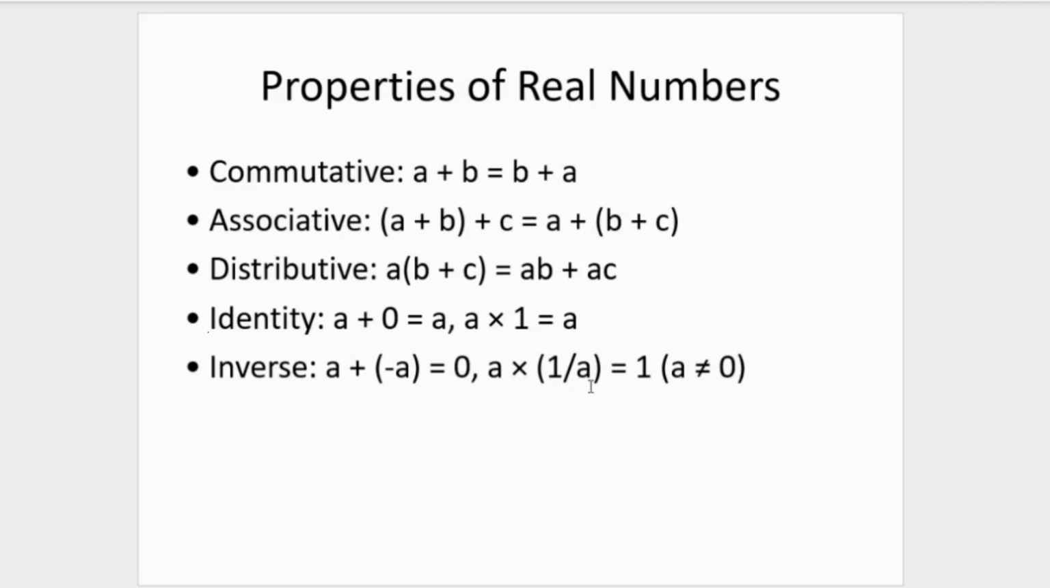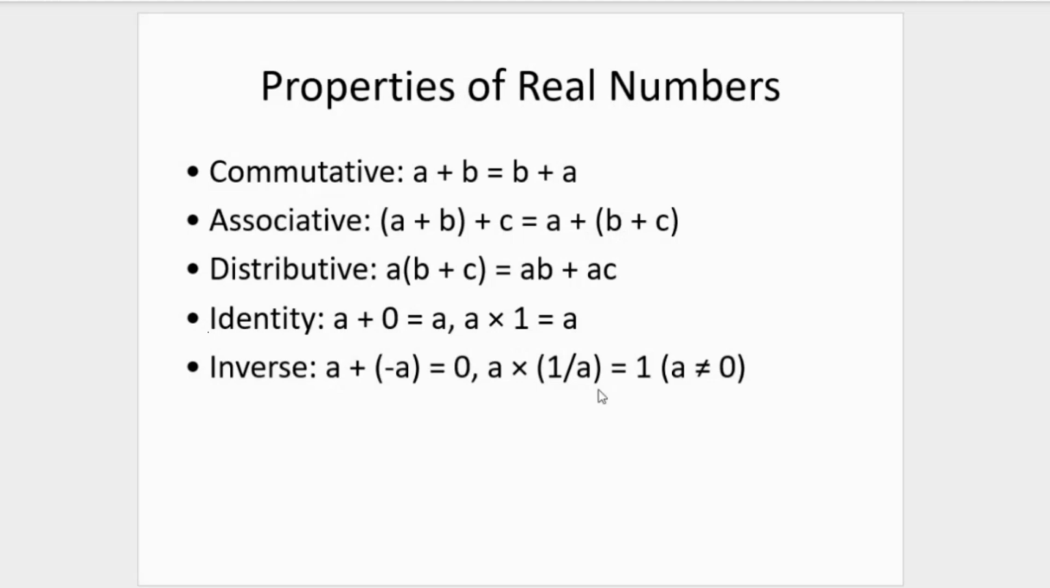Now a reciprocal is 1 over that number. The multiplication of that is equal to 1. And of course, there's a condition in the bracket where A is not equal to 0. Now that is important because for the multiplication, if A is 0, then you're going to have 1 over 0, and of course, that is undefined. That cannot work. So the inverse property has a condition that it applies when A is not equal to 0.